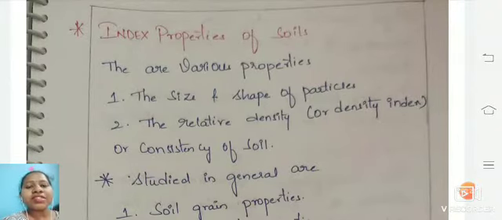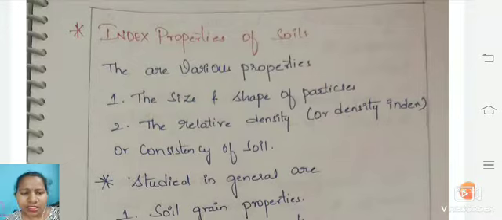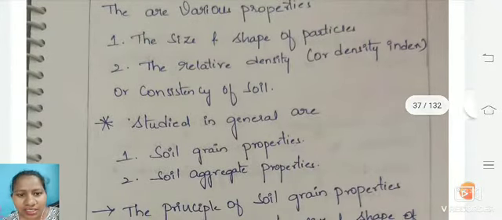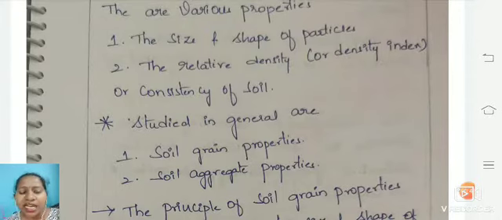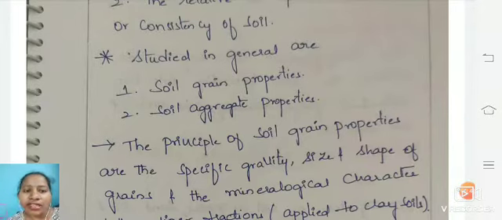The first one we take into consideration is the size and even the shape of the particle. The next is the relative density of the soil, that is, the relative density is also taken into consideration, or even the consistency of the soil also. Generally, we will study the soil grain properties, and we will also study the aggregate properties. First, we will be studying the soil grain properties.